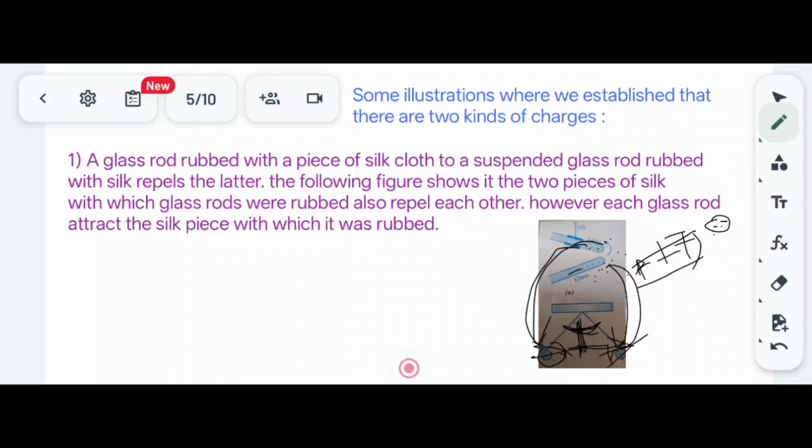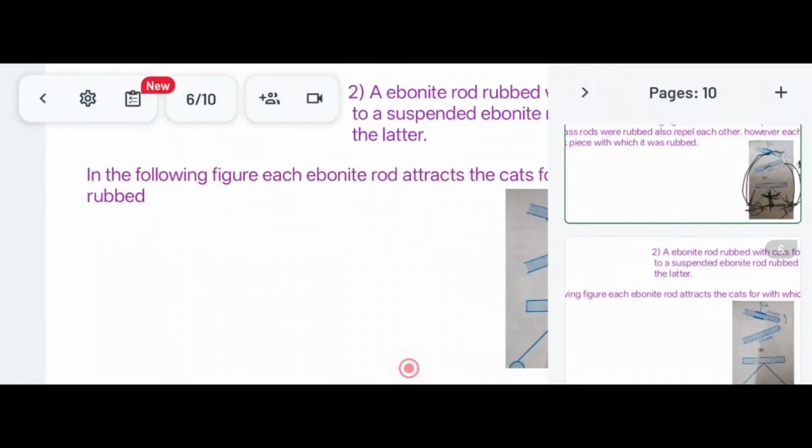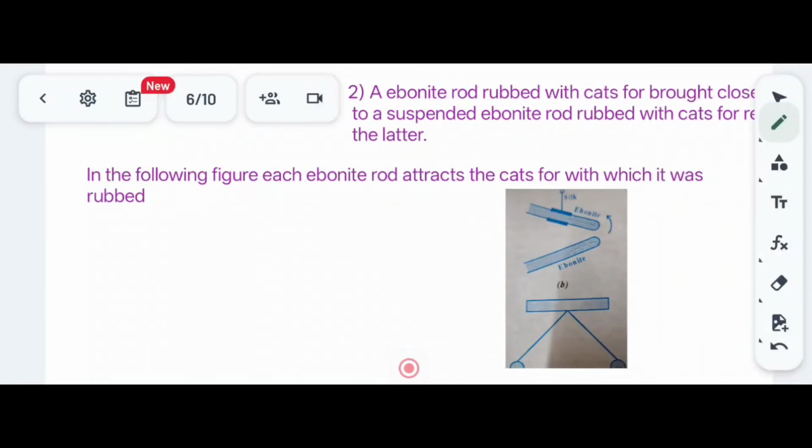Okay, so let us take another illustration. Here, if I take an ebonite rod rubbed with the cat's fur, fur, F-U-R, not for, and bring it close to another suspended ebonite rod rubbed with the cat's fur, then the cat's fur has positive charge and the ebonite rod has negative charge.